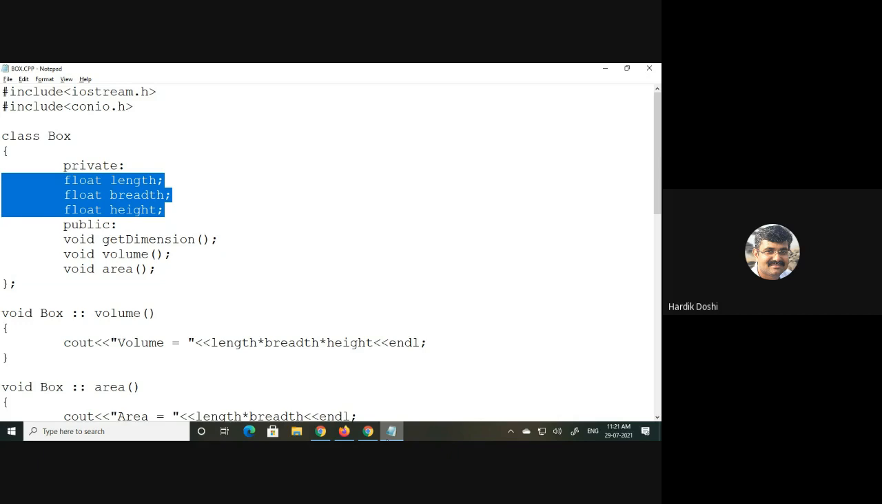Members, variables. Now how much memory will these members occupy? Float length, float breadth, and float height. Can I say each occupies 4 bytes? So how many total bytes? 12 bytes are allocated for object P1.